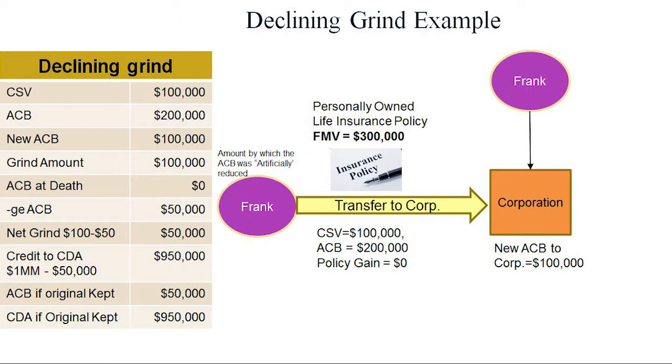Instead, they're saying, well, Frank, now we have to adjust, and your new CDA credit will be 100 minus the negative ACB of 50, so you get a CDA credit of 950. It's basically putting me back to the ACB that I had before I made the transfer. That's the easiest way to do this, because this declining grind could get a little bit challenging. But just suffice it to say that it puts me back to the ACB that I would have had if I didn't do the transfer.